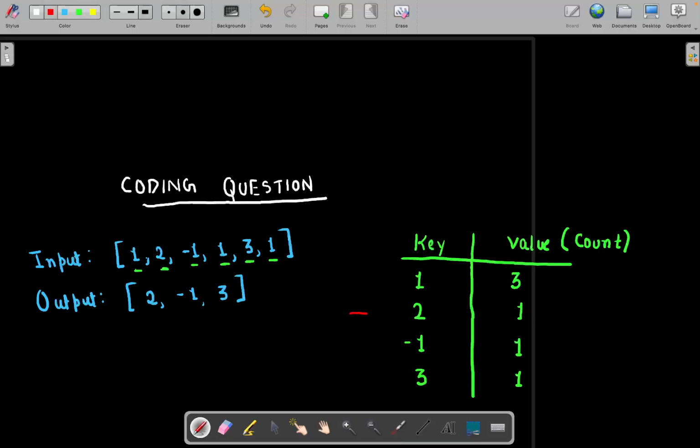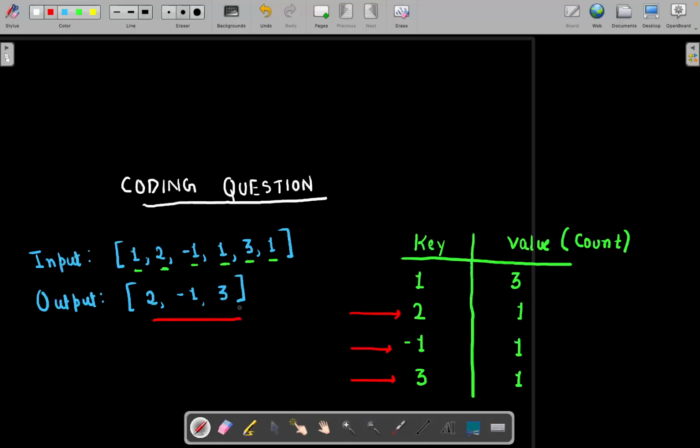So this 2 is appearing exactly one time, this minus 1 is also appearing only one time in the array, and this 3 is also appearing one time in the given array. So what we can say from this is that these are the rare species of mangoes. So we are going to print 2, minus 1 and 3.